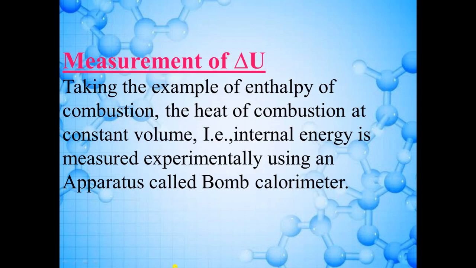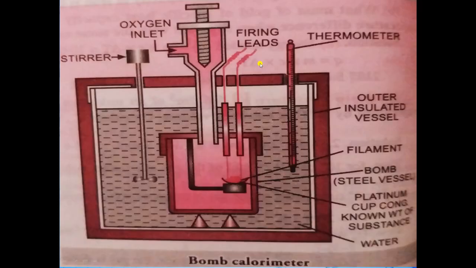Okay. Now next topic is measurement of delta U. So a special apparatus known as bomb calorimeter is used to find the delta U value. That means change in internal energy. So this is the apparatus, and this apparatus consists of a strong steel vessel. Okay. So this is made up of steel and it can stand high pressure. It is surrounded by a bigger vessel which contains water and it is insulated. Okay. Here water is filled.